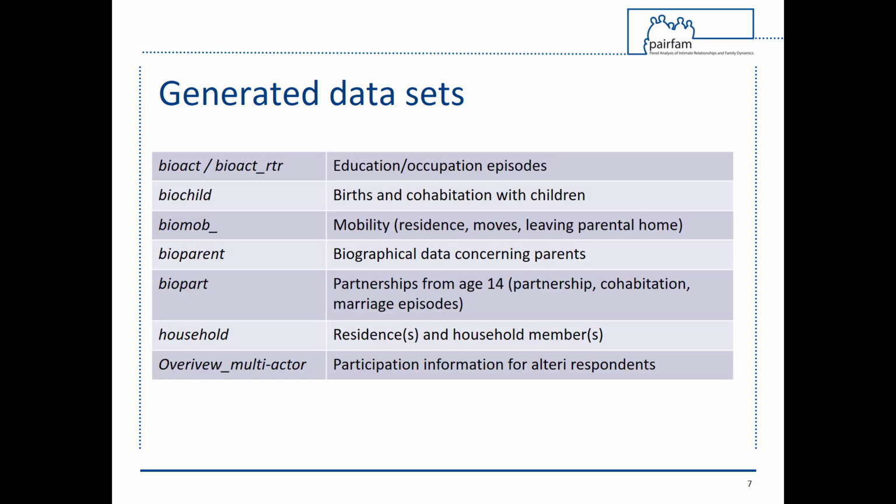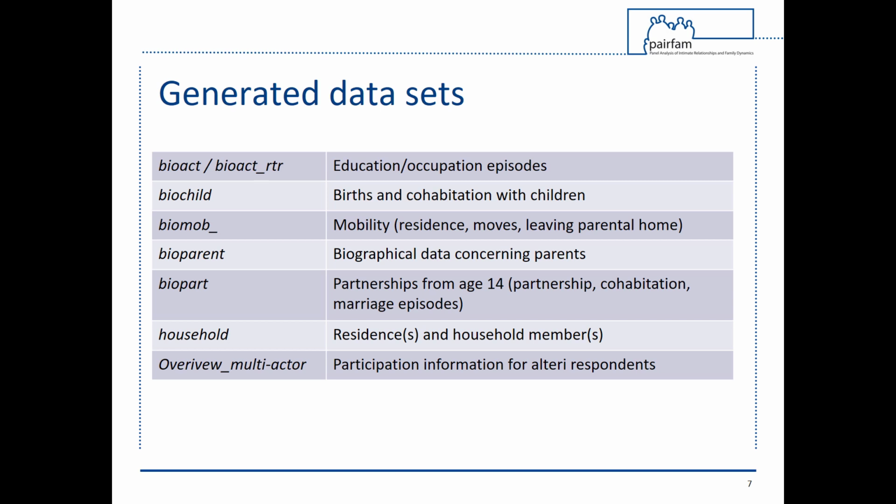The following datasets were generated to facilitate analyses. BioAct contains monthly information on educational and occupational activities from the month of the respondent's first interview. BioAct RTR covers retrospective information collected in Wave 3 on the anchor respondent's education and occupation from the age of 18.